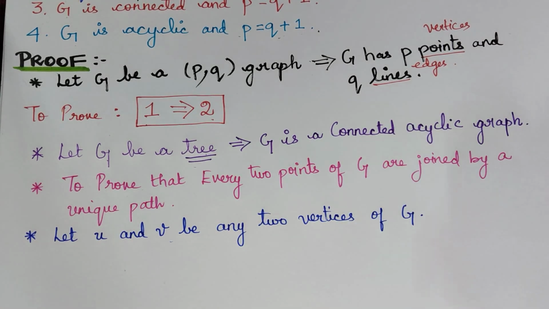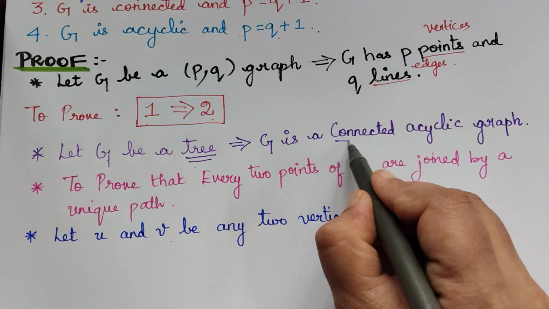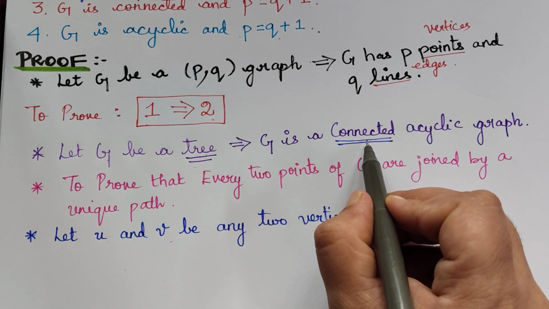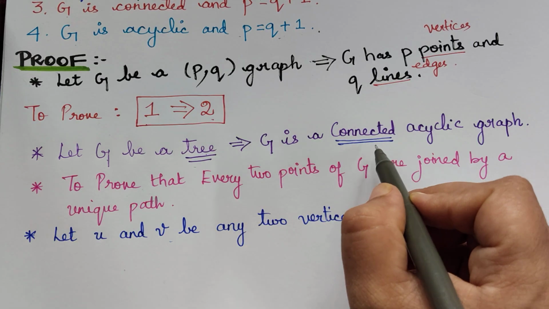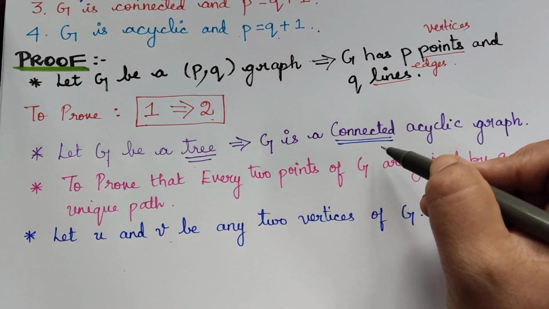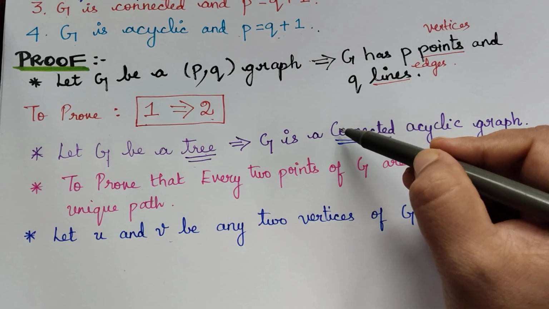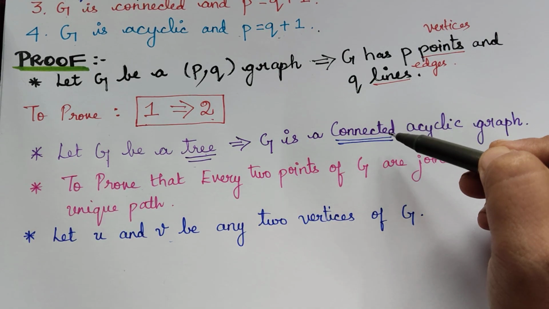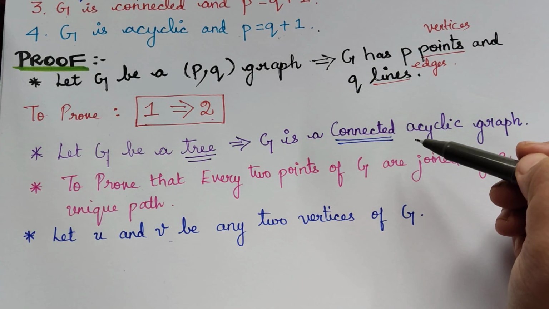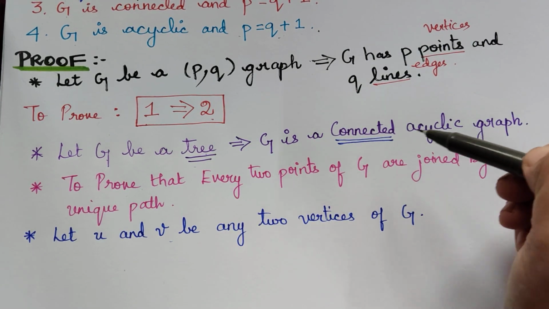Now we know that since G is a tree, it is a connected graph. So by the definition of connectedness, in a connected graph there exists at least one path between every pair of vertices.